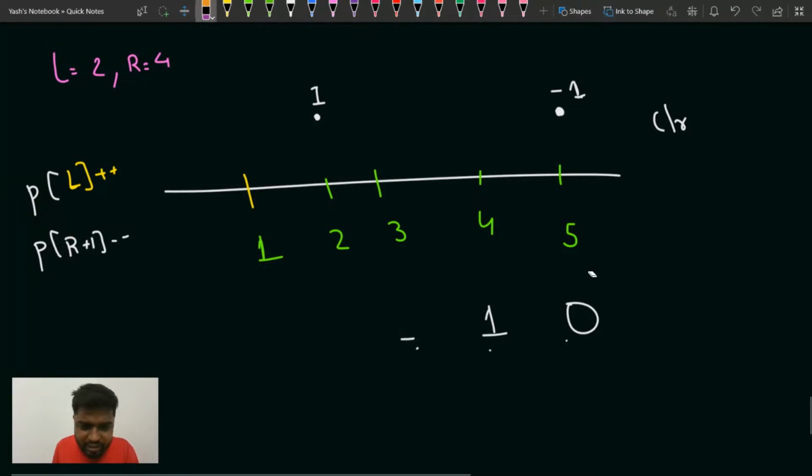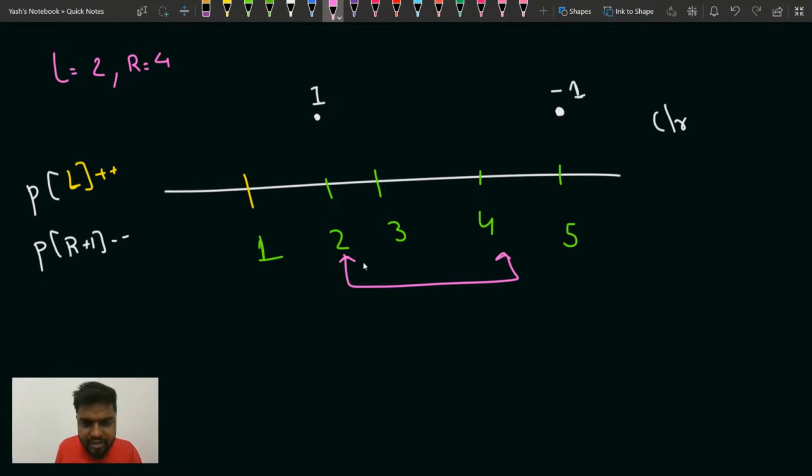Yes or no? Now suppose that in this range you had to update all these elements. Now if somebody asked me that you also have to update the elements in another range, let's say in the range 3 to 4, so L is equal to 3 and R is equal to 4. Suppose this is also there.